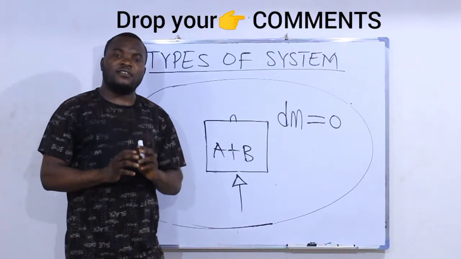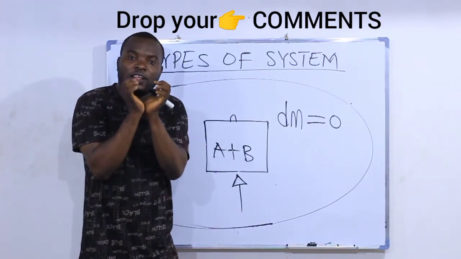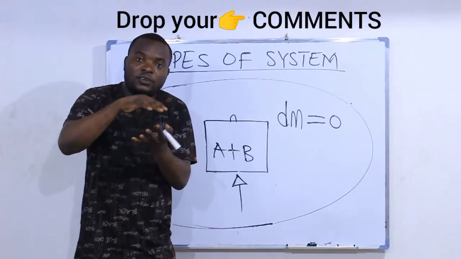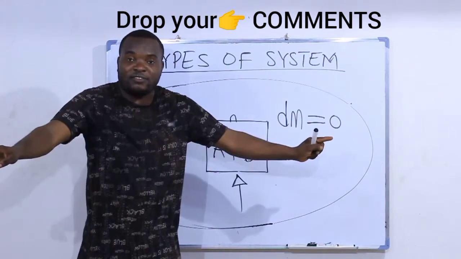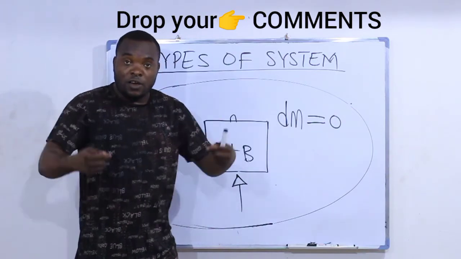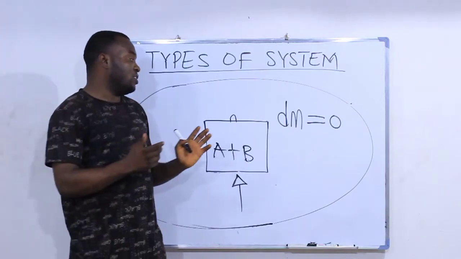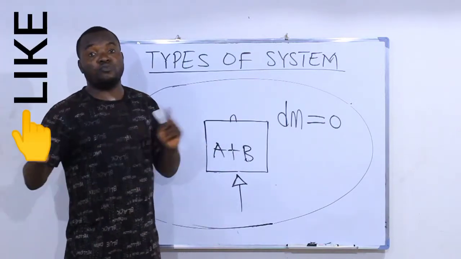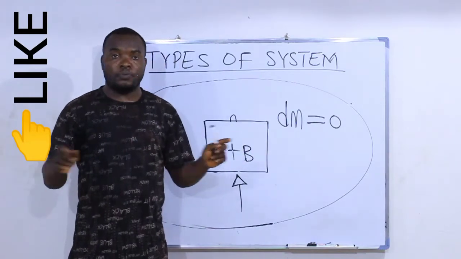You notice that after an hour or more, your pot, though it is covered, the content can still get cold. Why? Because the heat can radiate out or be conducted from the body of the pot into the surrounding. So heat energy does not need an open system for it to be exchanged. Be it open or closed, heat can still escape.